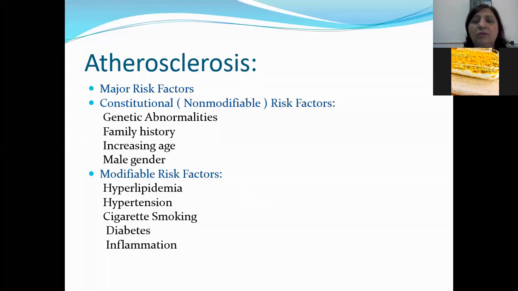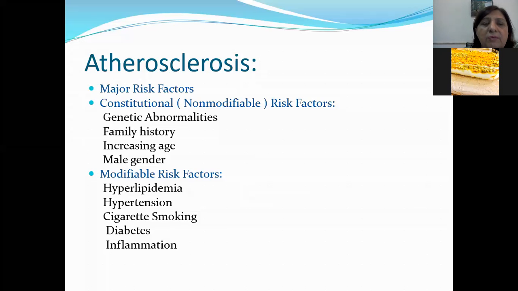So in females during reproductive life, estrogen is the factor which is protecting the females from atherosclerosis. So these are the constitutional non-modifiable risk factors: genetic abnormalities, family history, increasing age, and male gender.